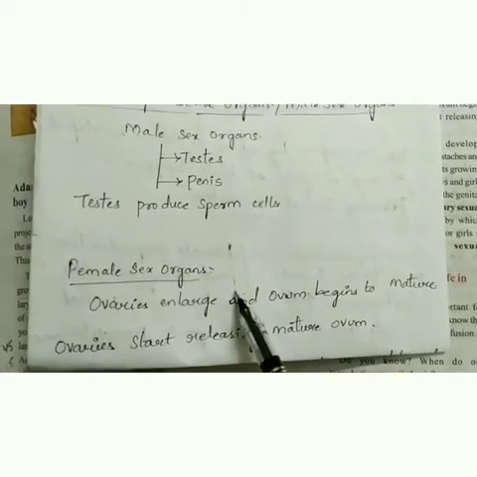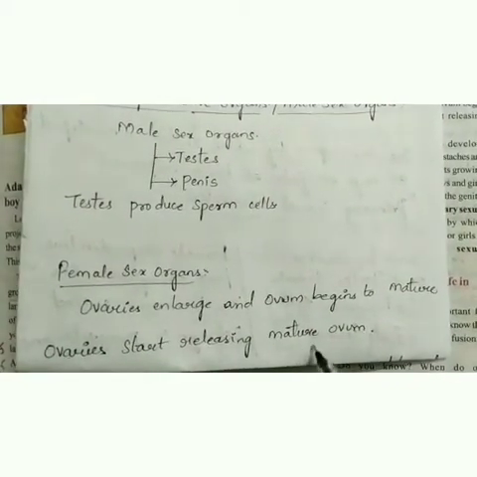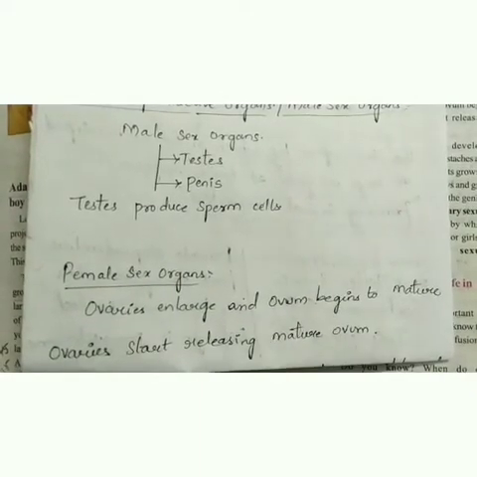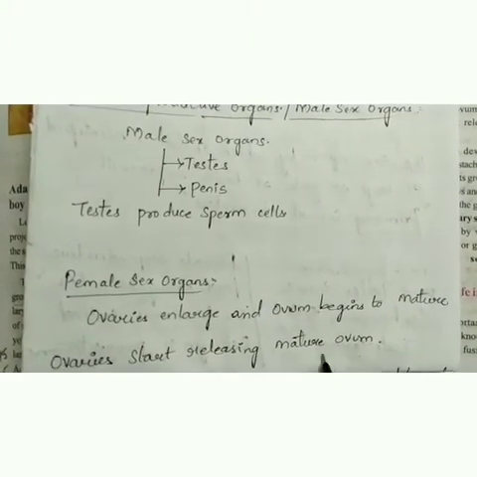And among the female sex organs, the ovaries enlarge and the ovum begins to mature. Ovaries start releasing mature ovum. Ovaries and ovum, these are the female sex organs. And the ovaries release the ovum. Clear?